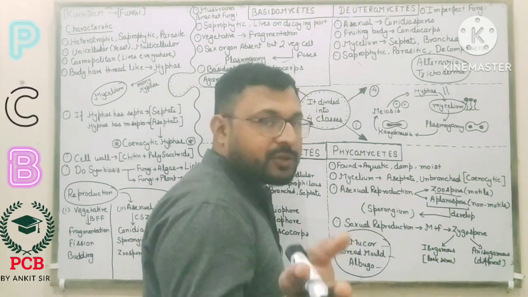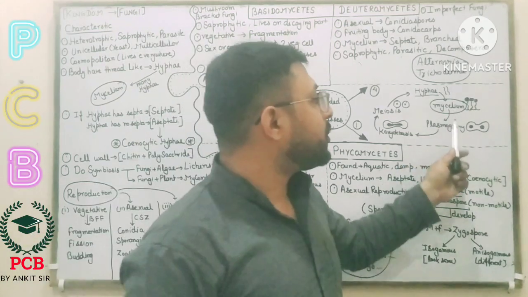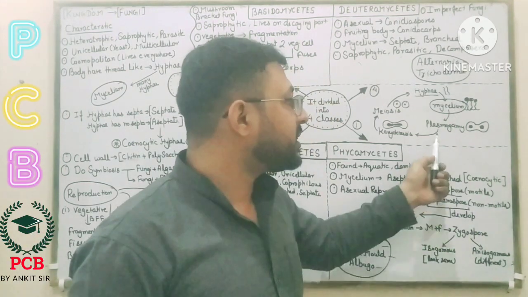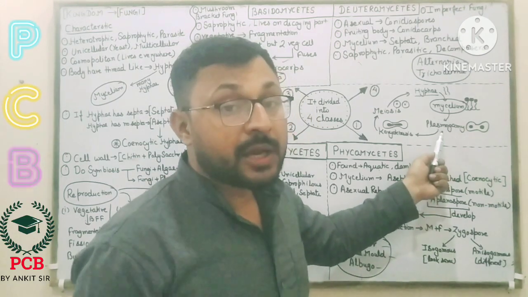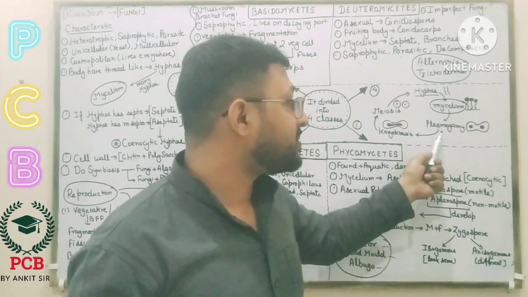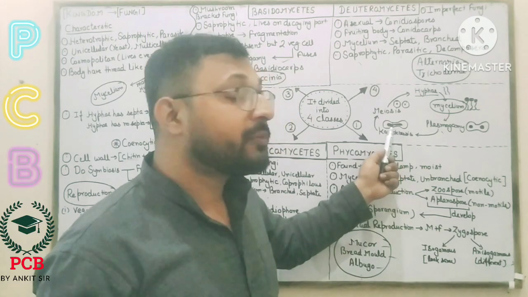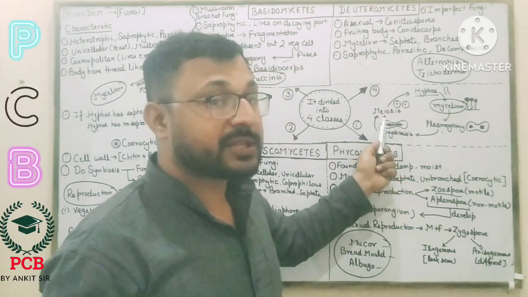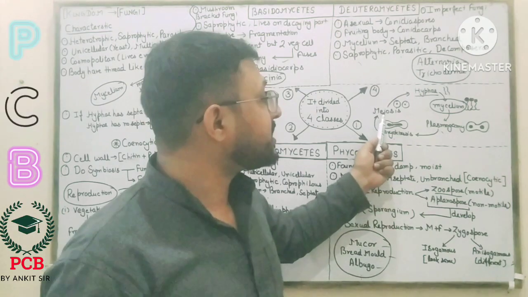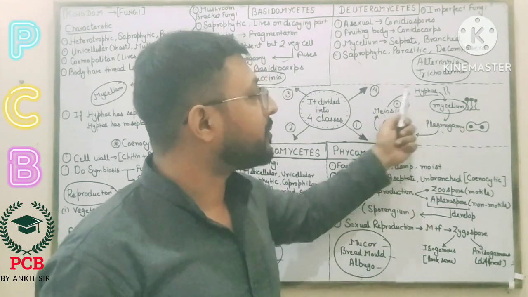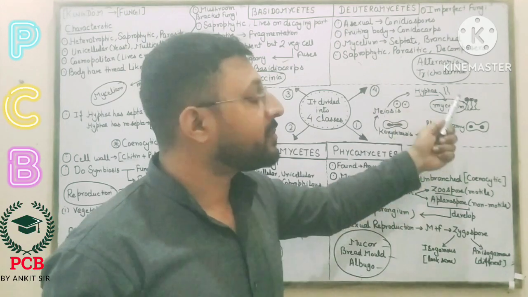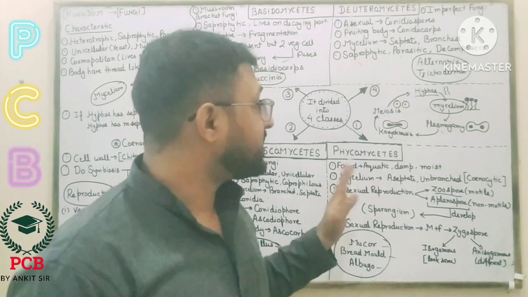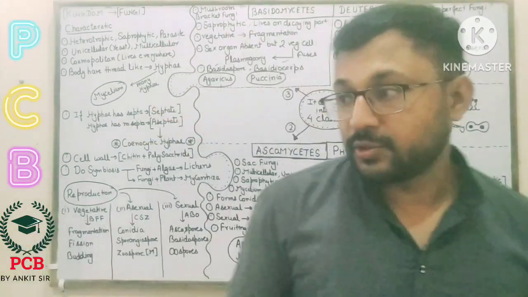First the plasma combines with each other; that process is called plasmogamy. When the nuclei fuse with each other, that is called karyogamy. Then meiosis happens, and again the cycle is performed. This is called the life cycle of a fungus. Everybody understood these things?